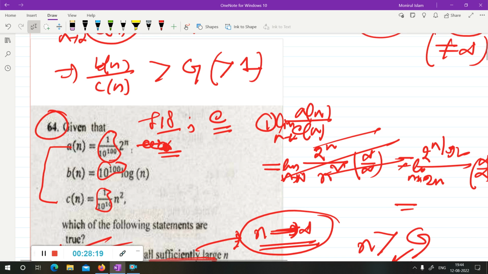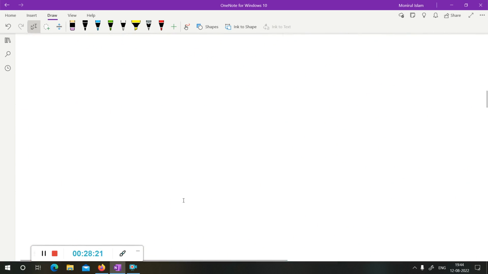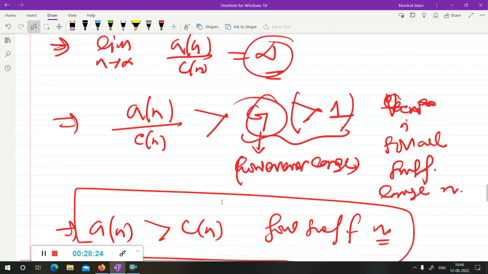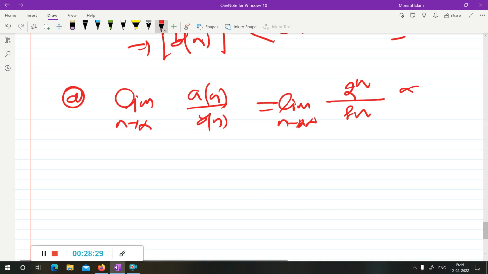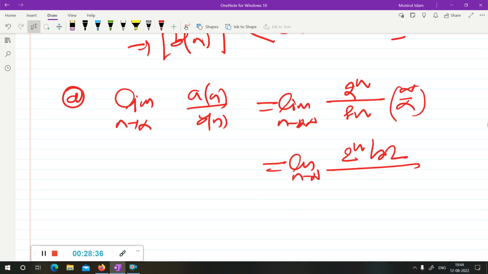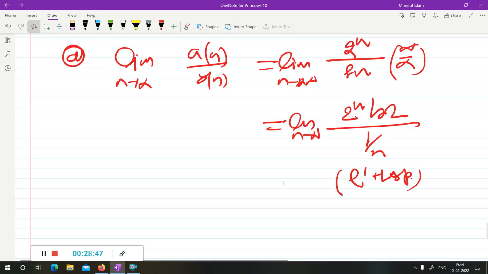So a_n is 2 to the n and b_n is log n. So what will be a_n upon b_n? 2 to the n upon log n. Now if n goes to infinity, this goes to infinity and this also goes to infinity. So we apply L'Hospital's rule, since it is infinity upon infinity, so you can differentiate the upper and lower parts. The numerator gives 2 to the n times log 2, and the denominator gives 1 upon n. If you take n to infinity, this is infinite.